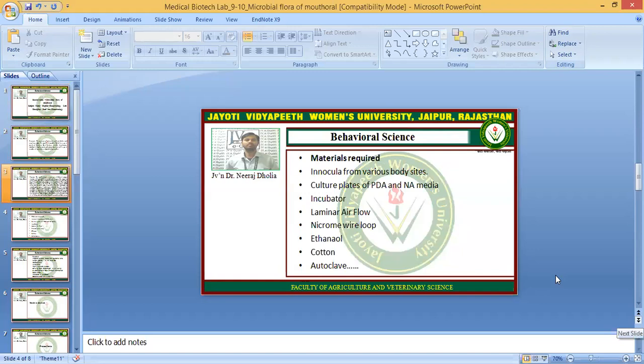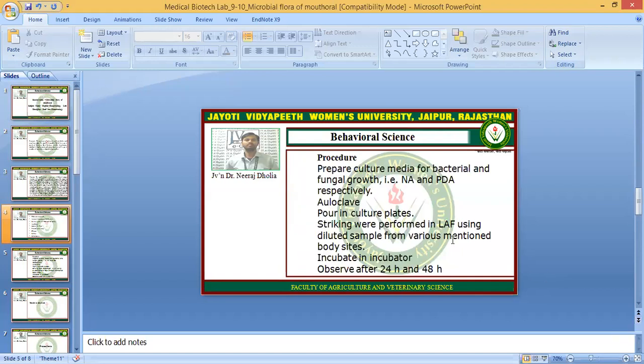What are the materials required to perform the experiment to isolate or characterize the microorganisms of the oral cavity? The materials required are PDA and NA media, an incubator, laminar airflow, nichrome wire loop, ethanol, cotton, and an autoclave. For the procedure, we will first prepare the media.